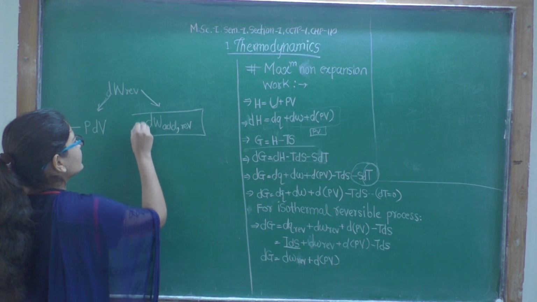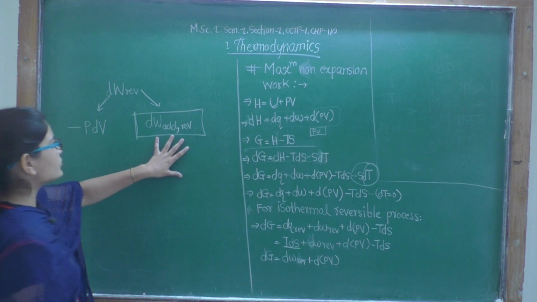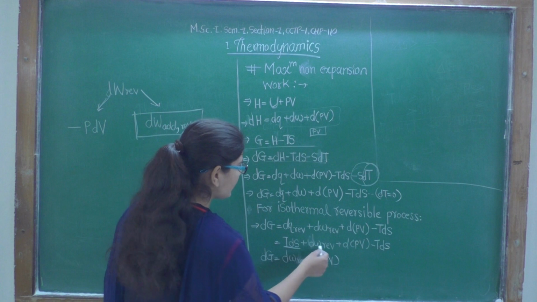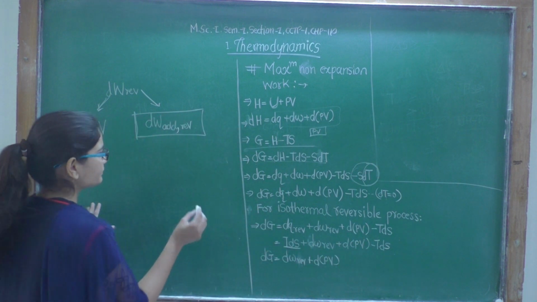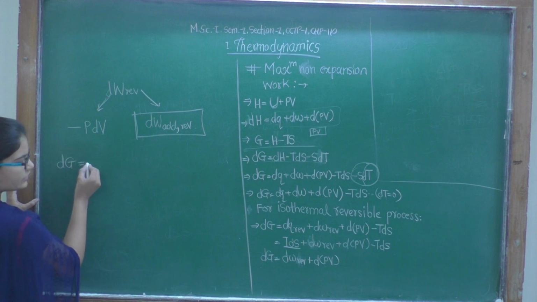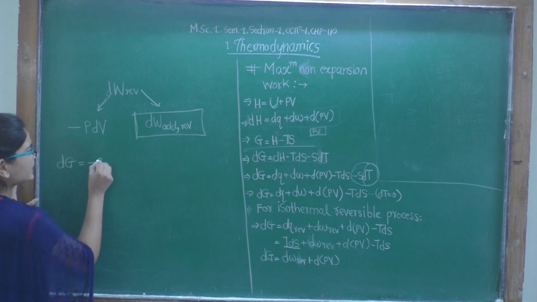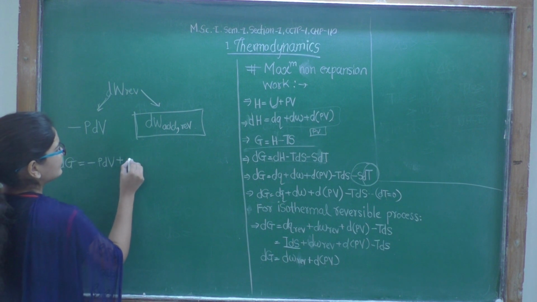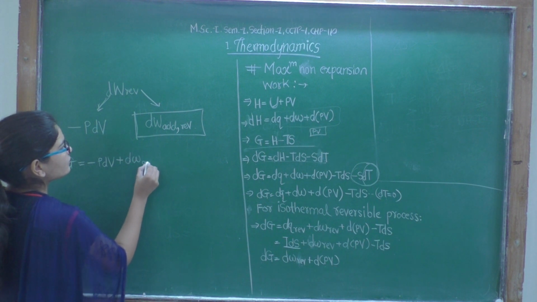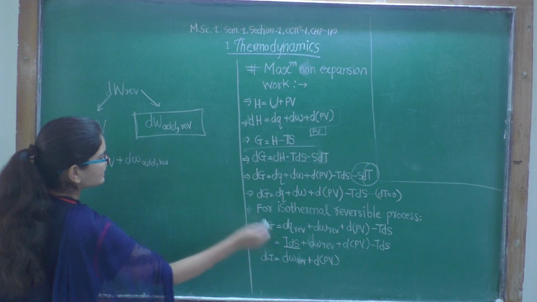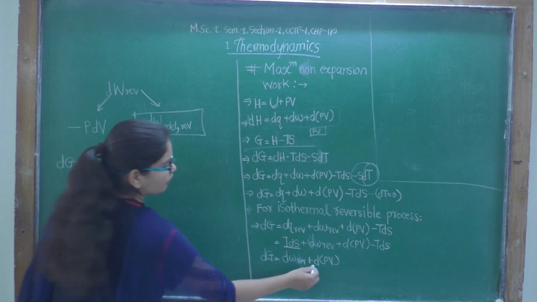So we introduce this term, which is the non-expansion work. So we can write dG is equal to minus PdV plus dw additional reversible work, plus the derivative of PV.